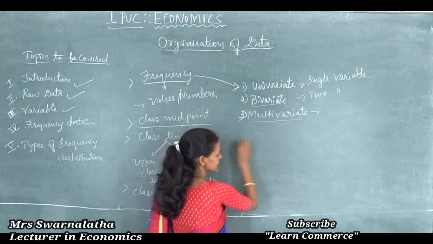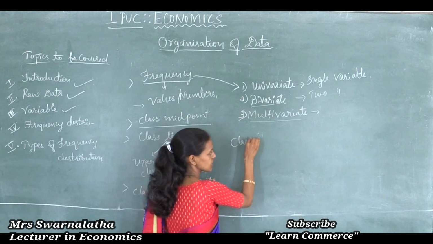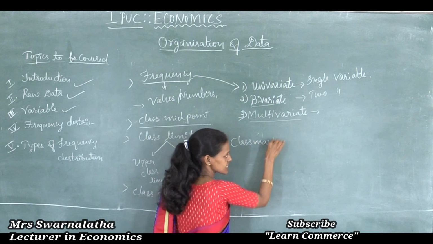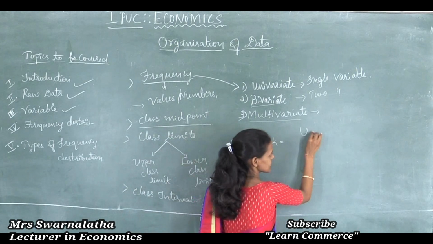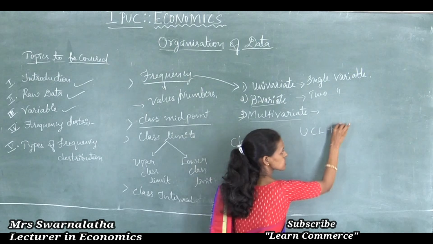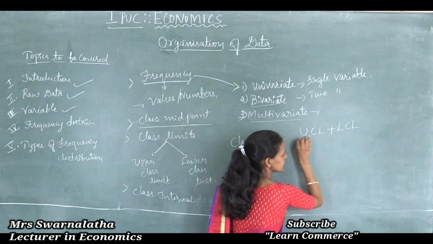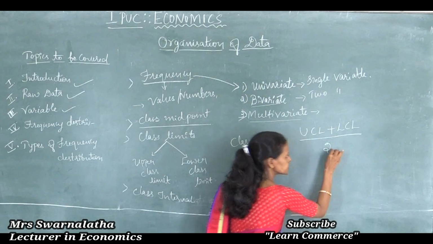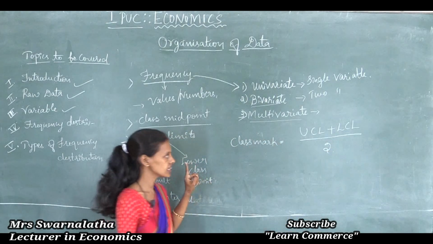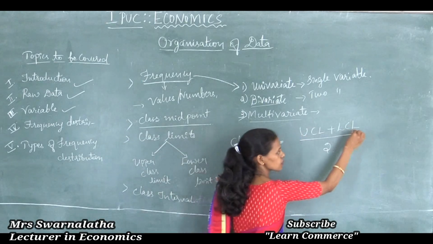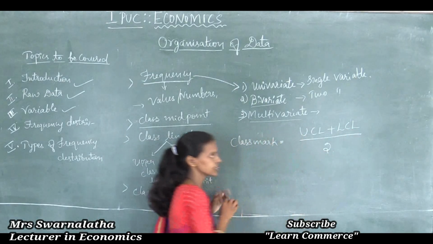Class midpoint or class mark, one and the same, students, is equal to upper class limit plus lower class limit divided by 2. The formula to find class midpoint or class mark is upper class limit plus lower class limit divided by 2.